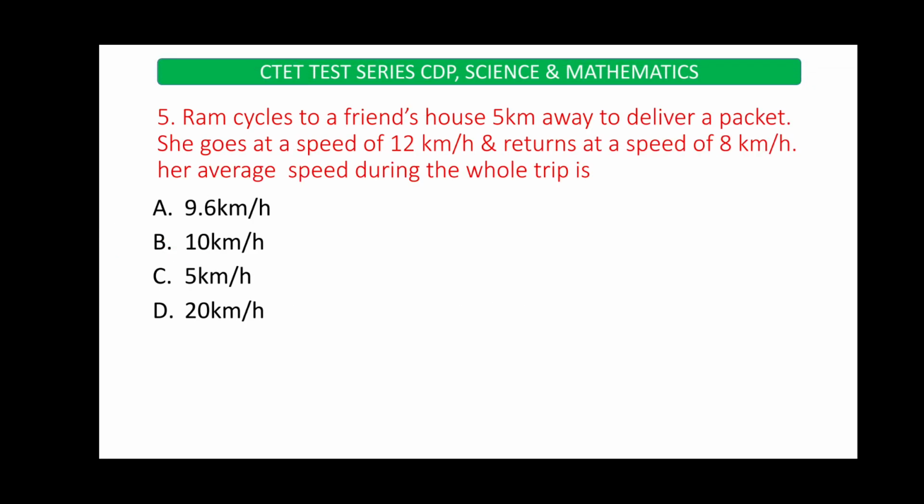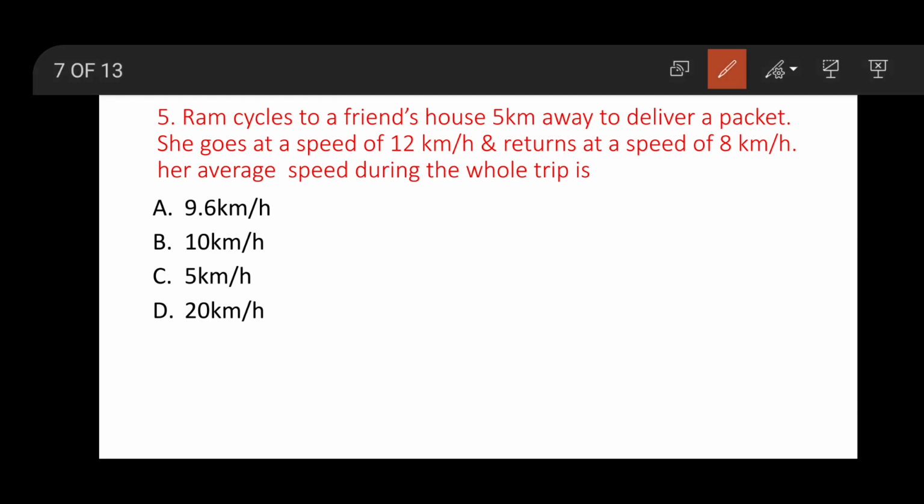Question number 5: Rama cycles to a friend's house 5 kilometers away to deliver a packet. She goes at a speed of 12 kilometers per hour and returns at a speed of 8 kilometers per hour. Her average speed during the whole trip is, here we have the same simple formula.